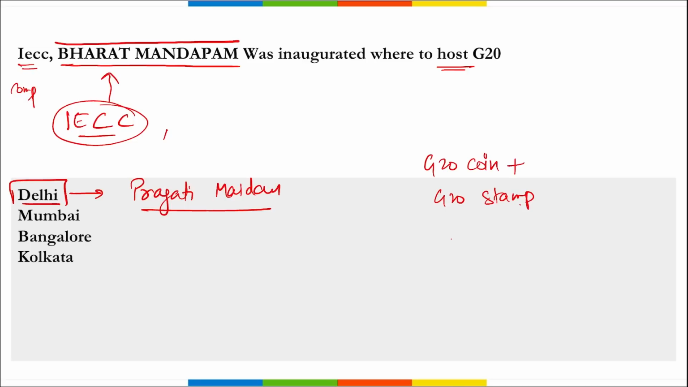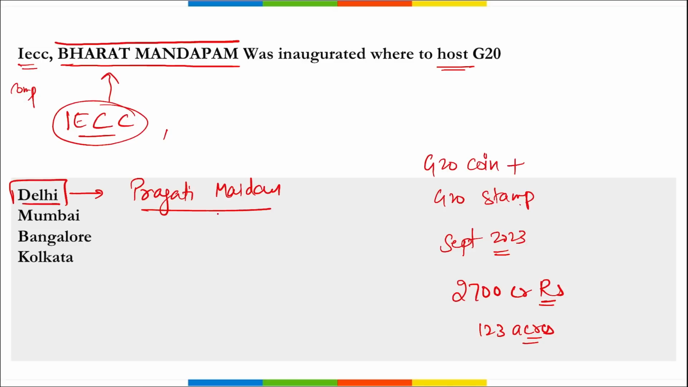Then apart from this, the complex will be hosting the G20 meet. When? It will be in the month of September 2023. This IECC complex was developed as a national project that cost around 2700 crore rupees, and it has a campus of around 123 acres. Correct?